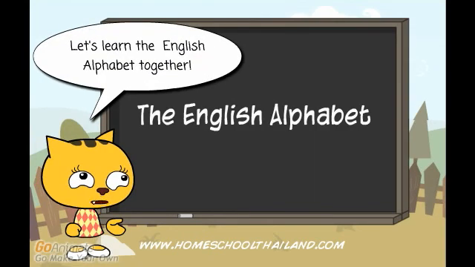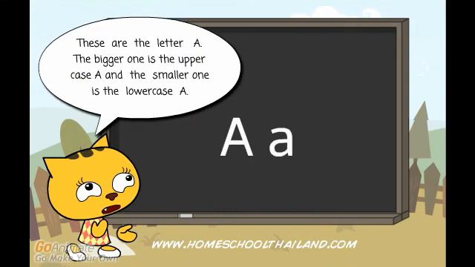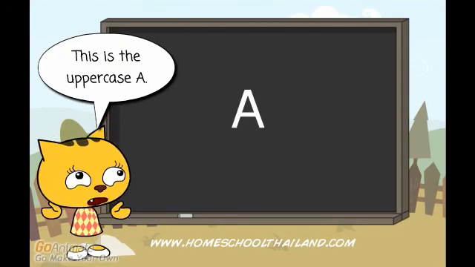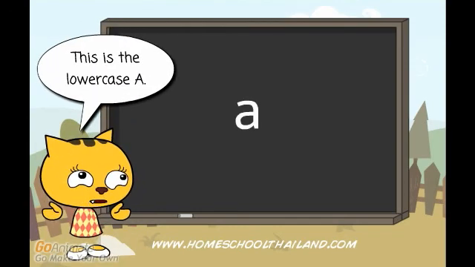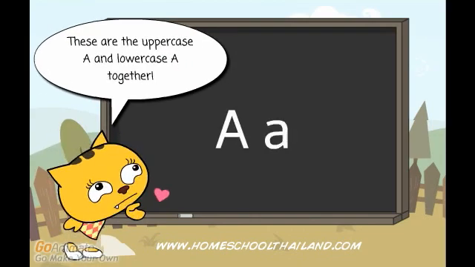Let's learn the English alphabet together. These are the letter A. The bigger one is the uppercase A and the smaller one is the lowercase a. This is the uppercase A. This is the lowercase a. These are the uppercase A and lowercase a together.